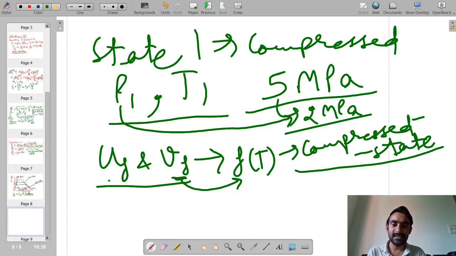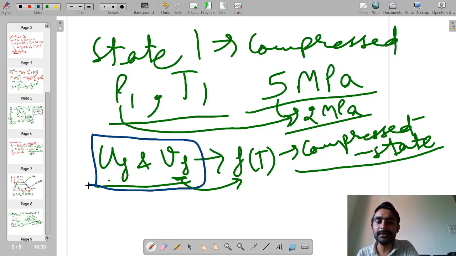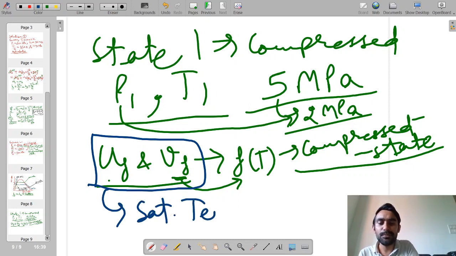So remember that if at any point you find that compressed property tables are not given, or the values are not available in the compressed property tables, for such a situation you have to take these two properties, UF and VF, and determine them from the saturation temperature tables.